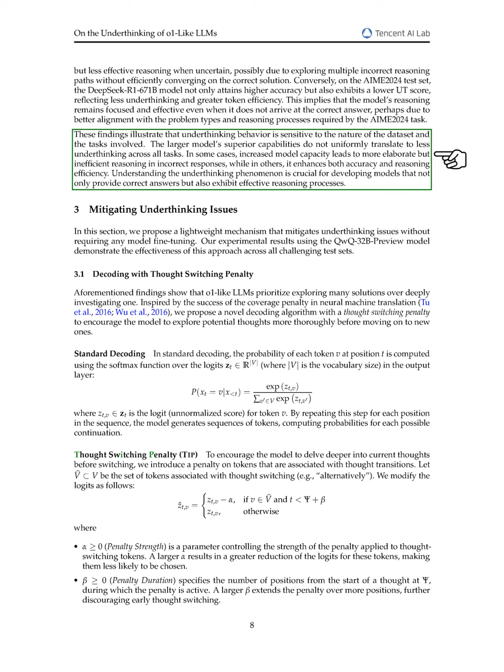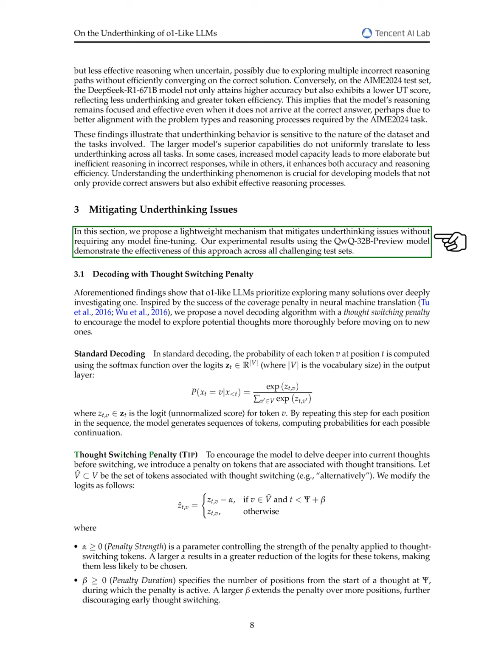Section. Mitigating underthinking issues. In this section, we propose a simple method to address underthinking issues without needing to fine-tune any models. Our experiments with the QwQ-32B-Preview model show that this method works well across all difficult test sets. We found that models like o1 tend to explore many solutions rather than deeply analyzing one. To improve this, we introduce a new decoding method that includes a thought-switching penalty, encouraging the model to thoroughly consider its current thoughts before moving on to new ones.